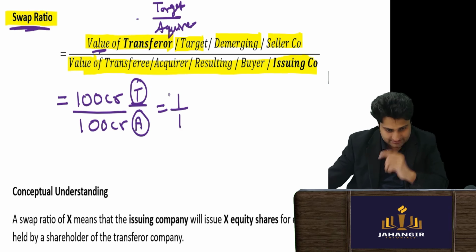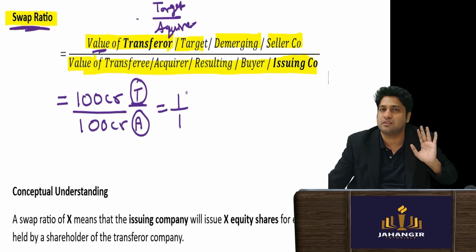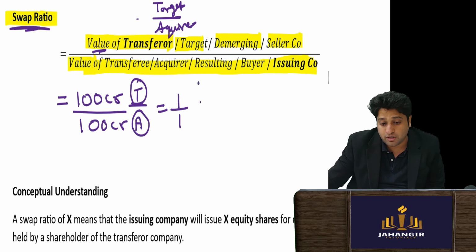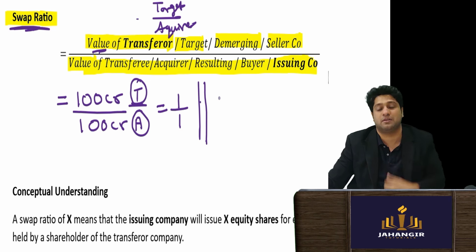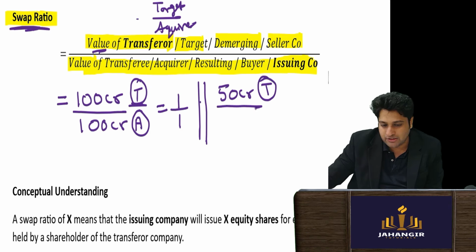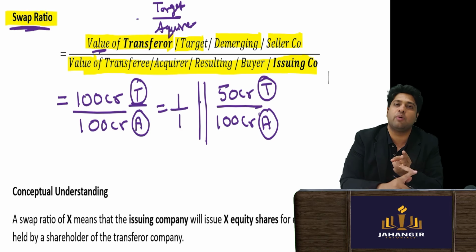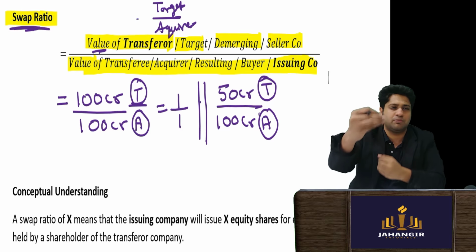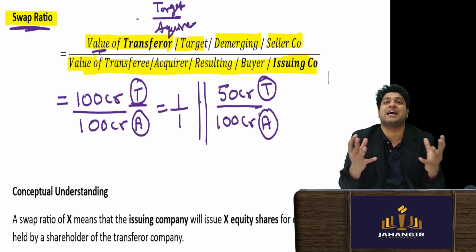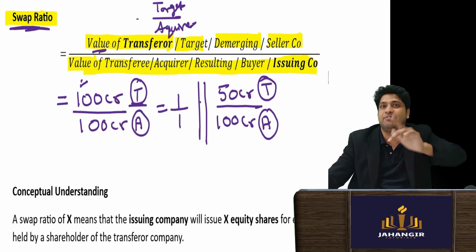Now let's take another example. This was one where the value was the same, so whatever shares you were holding in the target, you will get one share in the acquiring company. Now let's take what if it's a different sized company. Mostly, obviously, it cannot be exactly equal. So let's say the target company was 50 crores, and the value of the acquirer was 100 crores. This value can be computed on the basis of market value, intrinsic value, book value, earnings, etc. Whichever metric is used, it will be the same for both. You will put one over the other to understand the sizes of the companies. Once I came to know the size is the same, then the swap ratio will be 1:1. But when the size is not the same, we will see what the swap ratio is.